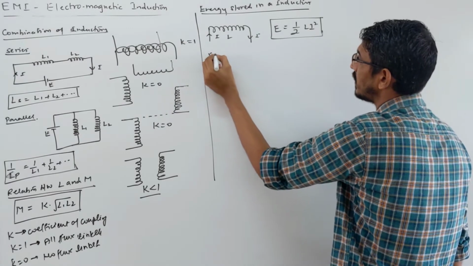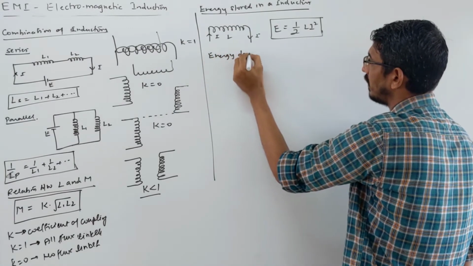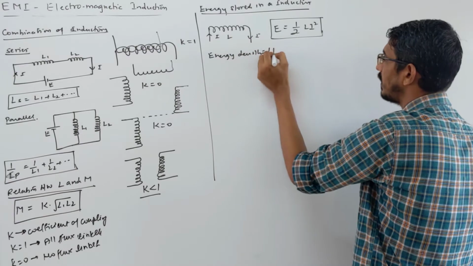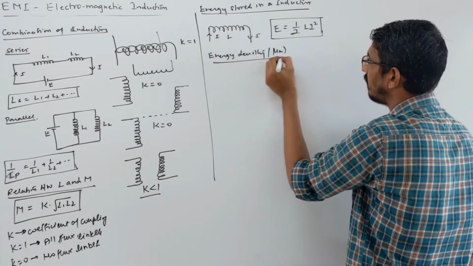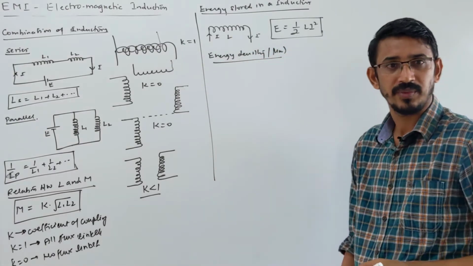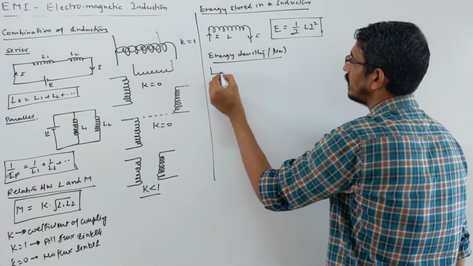What's important here is that they ask energy density also, right? So energy density, let's write some symbol, mu m. Everybody knows this is nothing but energy per unit volume, right? So what is this?